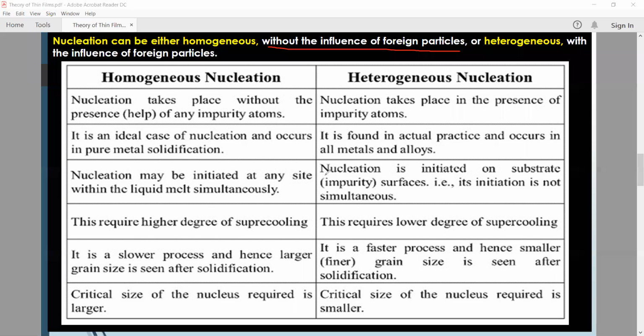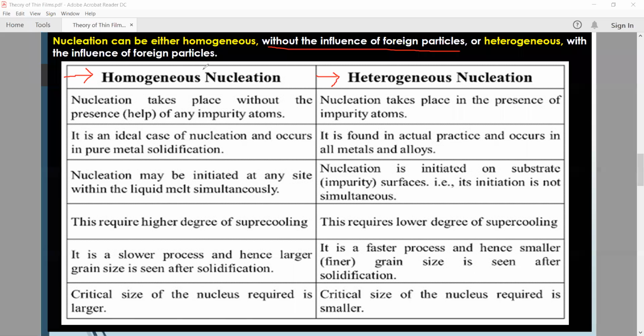Look at the distinction between these two processes. Homogeneous nucleation takes place without the presence of any impurity atoms.